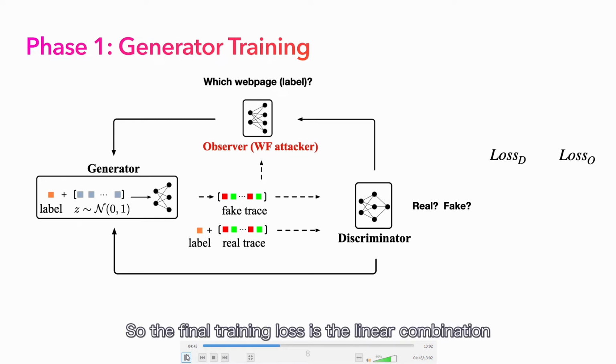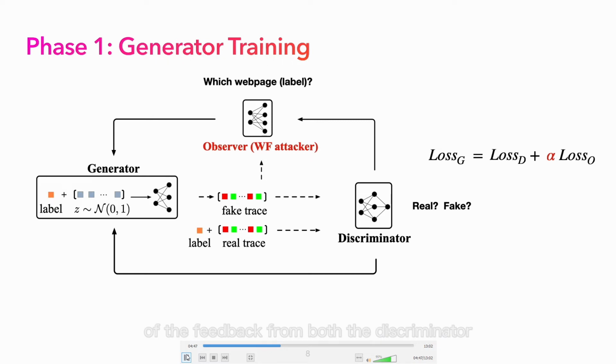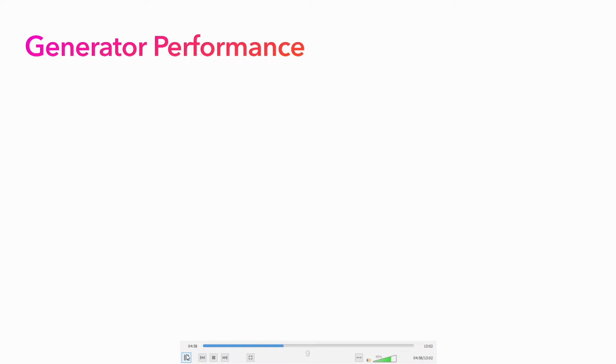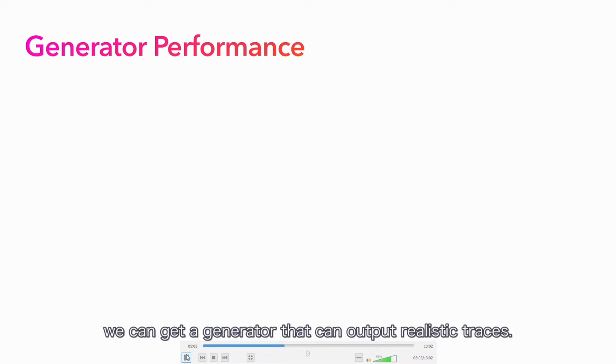So the final training loss is the linear combination of the feedback from both the discriminator and the observer. We introduce a parameter alpha here to balance these two losses. After this adversarial training process, we can get a generator that can output realistic traces.